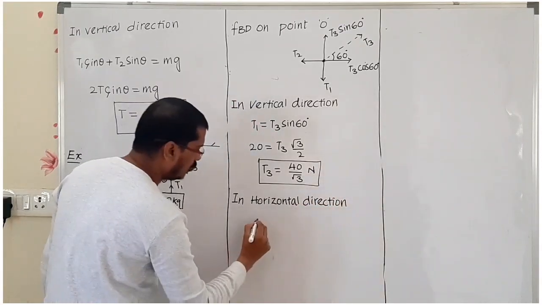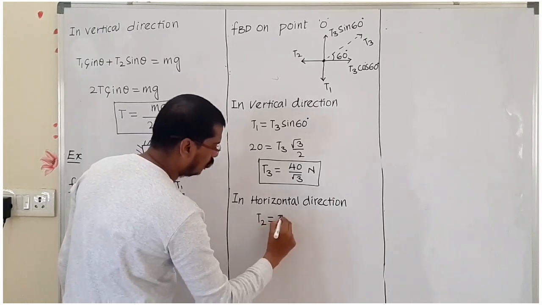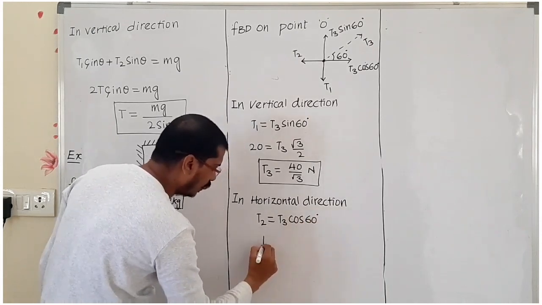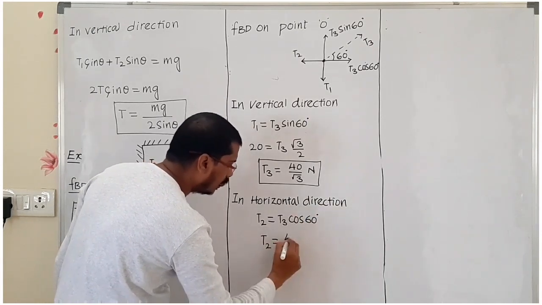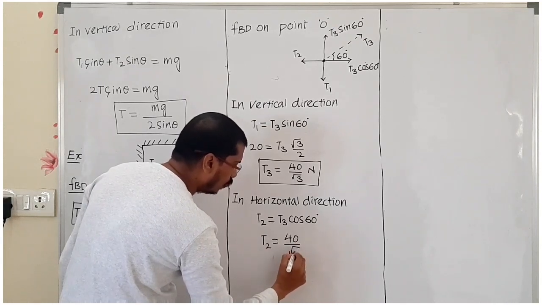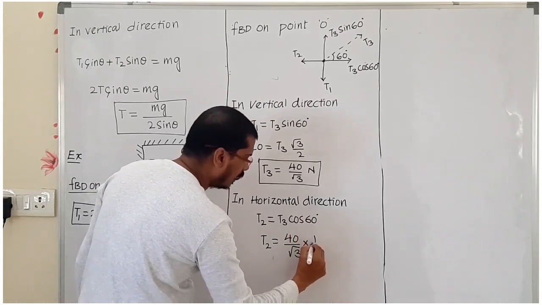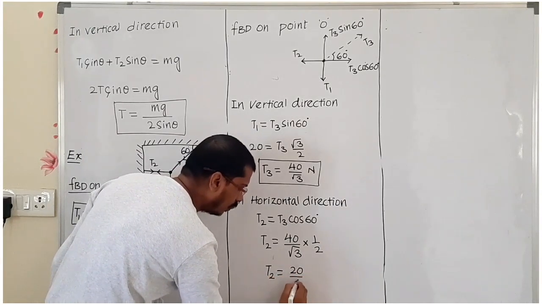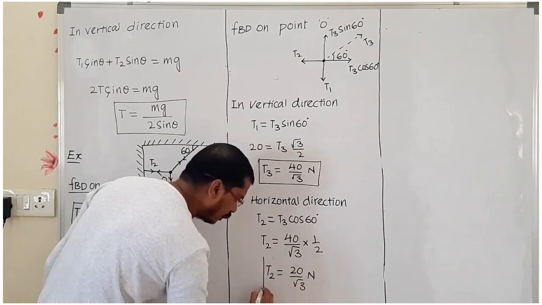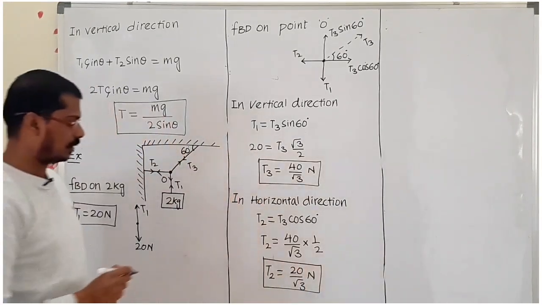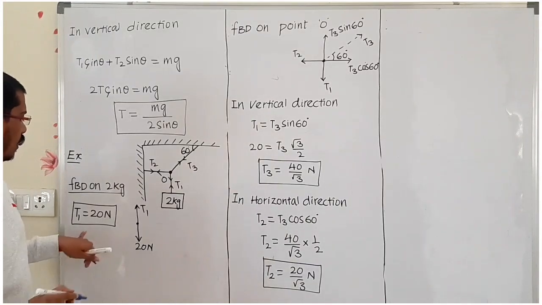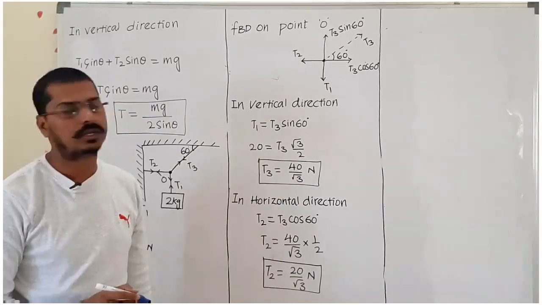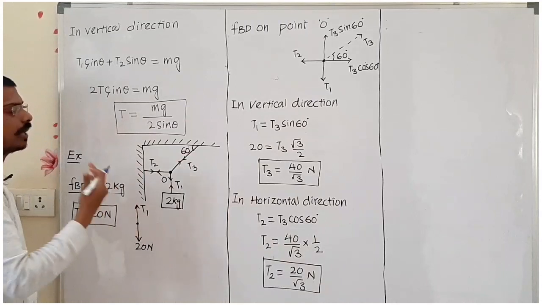In horizontal direction, T2 equals T3 cos 60 degree. T2 we don't know, but T3 we got it, 40 upon root 3. Into cos 60, we can write it as 1 by 2, and T2 equals 20 upon root 3 Newton. So the tensions are T1 equals 20 Newton, T2 equals 20 upon root 3 and T3 equals 40 upon root 3. This is one sum like that we have to find out.